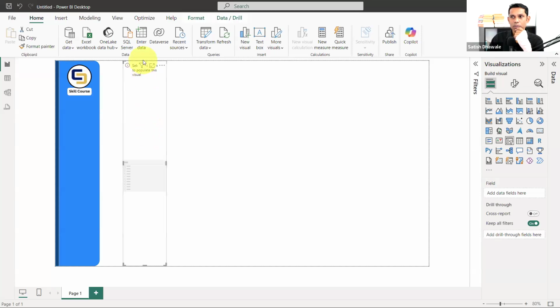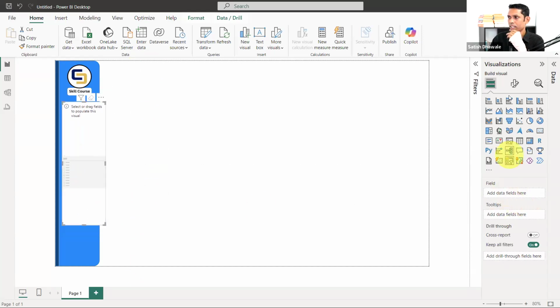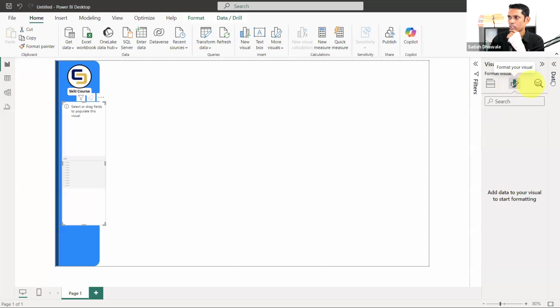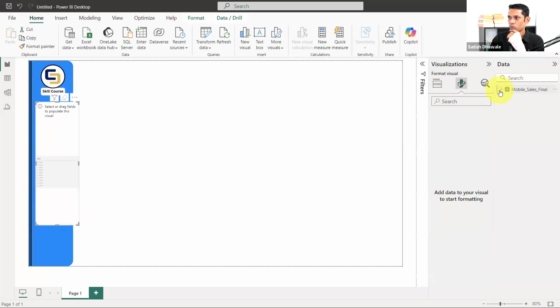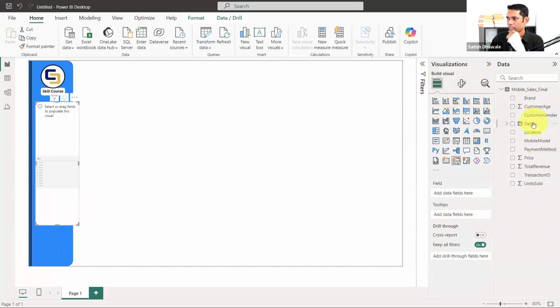But for now, I'm going to create one slicer. I've added one slicer, guys. Let's add a new slicer. Actually, I'm adding a new slicer, not the old one. I'm going to put this new slicer here. Go inside the data, and here I'll select the slicer. I'll click on this build visual, and here it is.